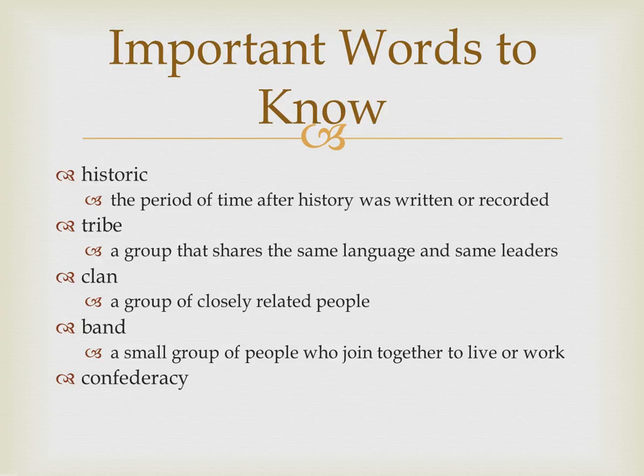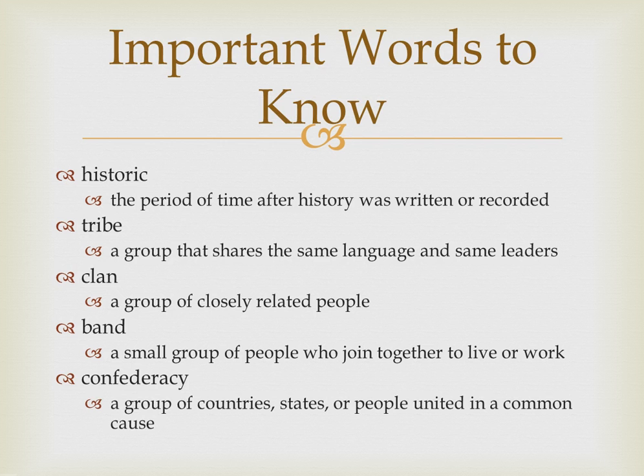Those three words, band, clan, and tribe, are going to sound very similar, and in a lot of ways they are similar, but they are also different in their own way as well. And hopefully you'll see that as we go through this level. Then we have a confederacy. A confederacy is a group of countries, states, or people united in a common cause.